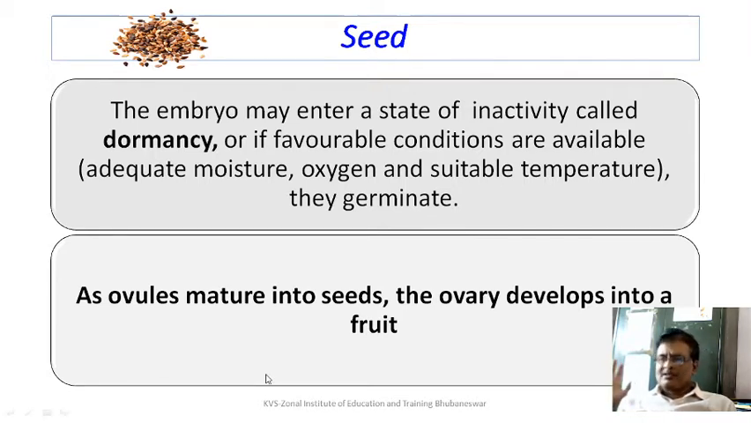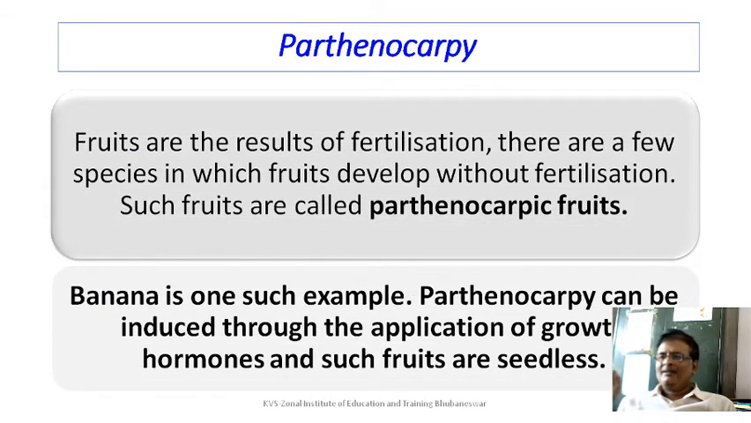As the ovule matures into the seed, the ovary develops into the fruit. Now, when you talk about fruit, we imagine a fruit with a seed inside. But then we have to discuss the concept called parthenocarpy. Fruits are the result of fertilization. But there are a few species in which fruits develop without fertilization. It means fruit formation will take place, but seed formation won't. Such fruits are called parthenocarpic fruits.